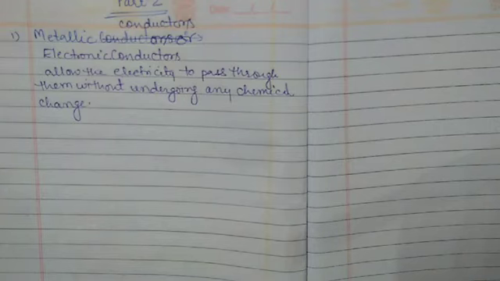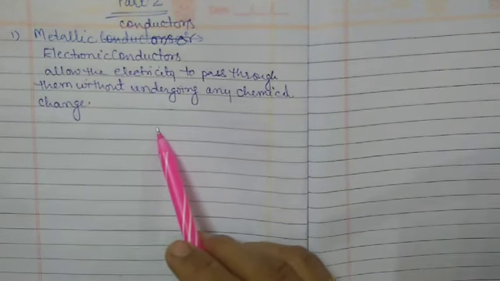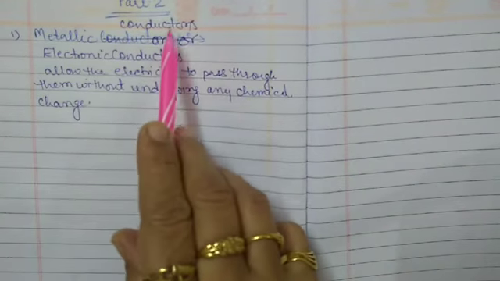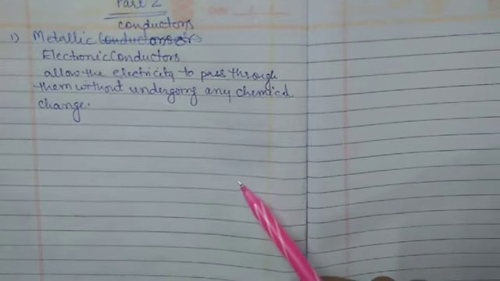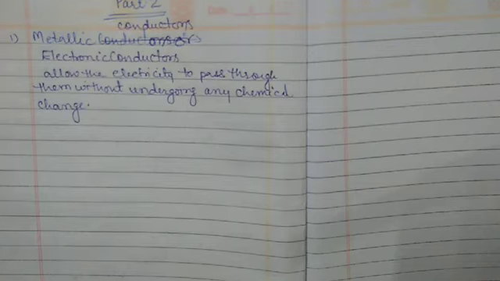Metals and their alloys have a very large conductivity, and they are known as conductors. For example, copper and silver. We know that silver is the best conductor of heat and electricity.